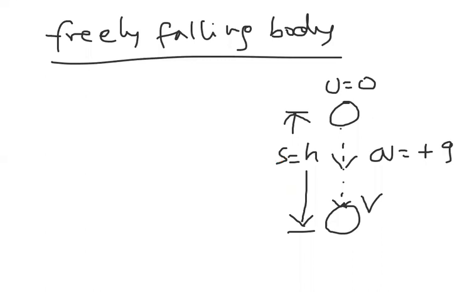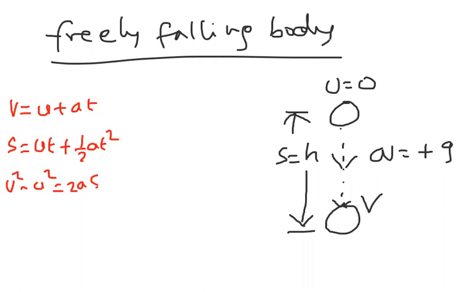So actually the equations of motion that we know are v is equal to u plus at, s is equal to ut plus half at square, v square minus u square is equal to 2as, and s_n is equal to u plus a by 2 into (2n minus 1). These are the equations of motion. Now by substituting the above values, let us observe how they are going to change.